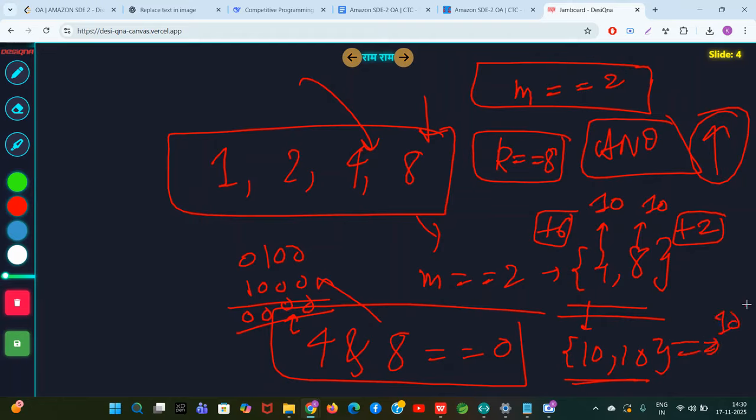So guys, now you understood the best way to select a subset of size m, where m is 2, is 4 comma 8. Why? Because after selecting 4 comma 8 you can do at most 8 increment operations, and the values become 10, 10, and now the AND is 10, so 10 is the final answer.